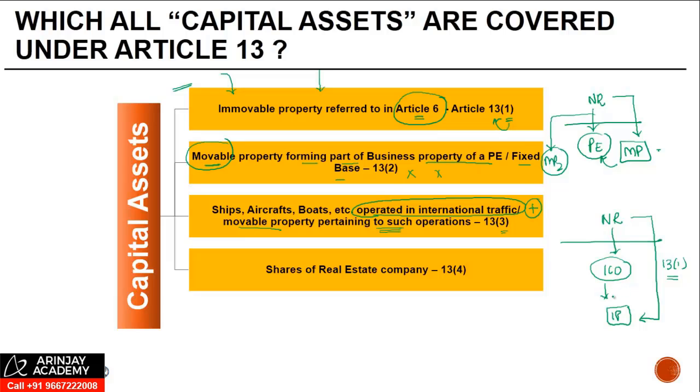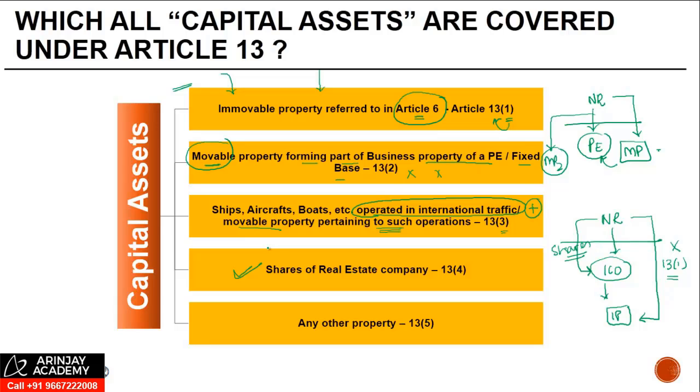In order to circumvent this, what people do is they incorporate a company which owns the immovable property. Now, when you transfer the shares of this company, what you are transferring is shares. And shares transfer is not covered under Article 13(1). To avoid taxation, things like these are devised by the non-resident or the foreign companies. To deal with such specific cases, there is a separate article which deals with transfer of shares of a real estate company. And clause 5, like I said, any other property.